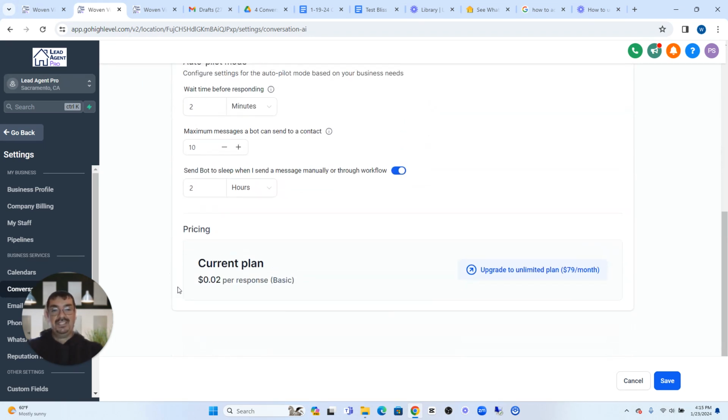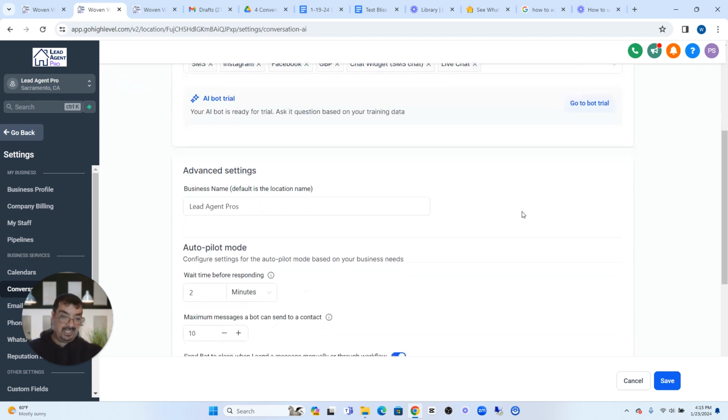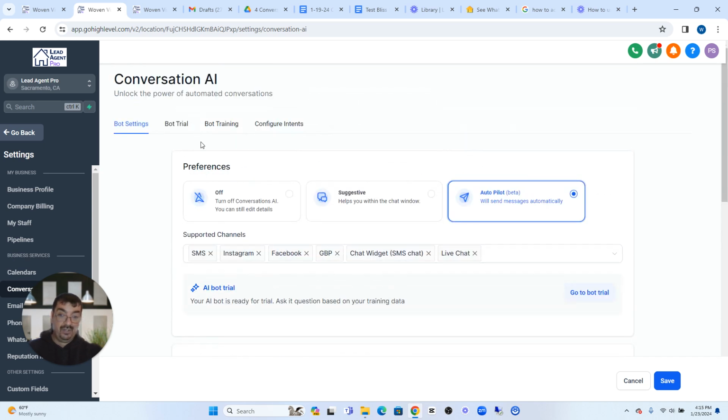Once we have our preferences set up here, now we have two options. We have suggestive. Suggestive is basically when a message comes in, it's going to give us some options to reply with, but there still needs to be somebody that's going to press send on the message. So ideally we want this more on autopilot. So we're going to go ahead and just go right into autopilot, and we're going to click that, and then we're going to move on into the bot training.